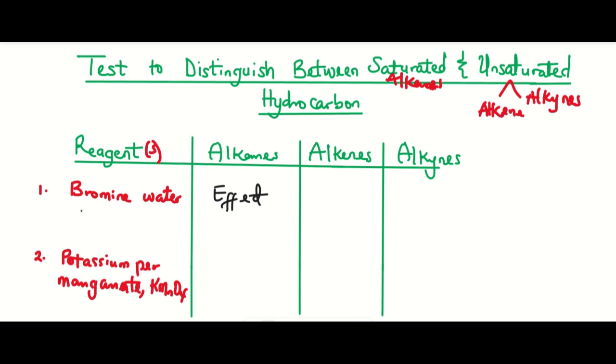It has a reddish brown color, right? So it means that when it is added to alkanes, it won't have any effect. The color will remain the same. But when added to alkenes and alkynes, the color will turn colorless. So it decolorizes the color of the bromine water.